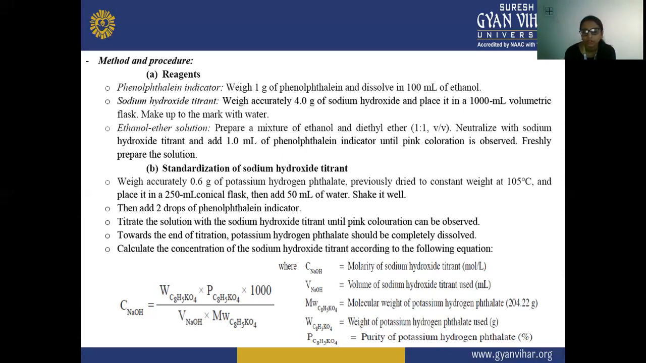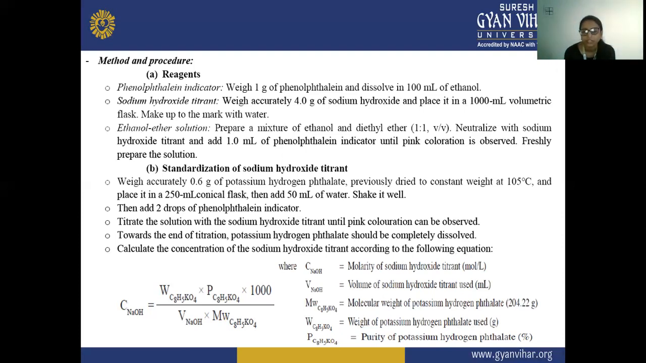Thirdly, the ethanol ether solution: prepare a mixture of ethanol and diethyl ether, neutralize it with the sodium hydroxide titrant after adding 1.0 ml of phenolphthalein indicator, until a pink coloration is observed. This ethanol ether solution should be prepared freshly.